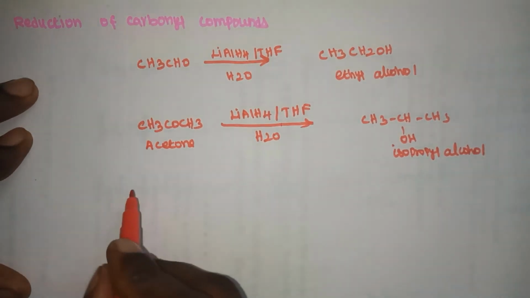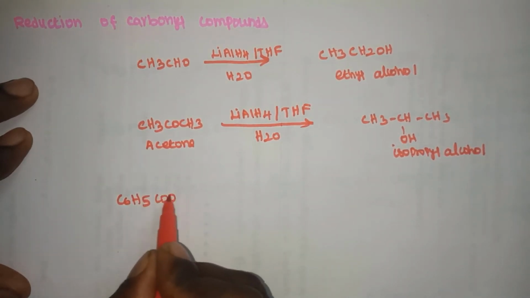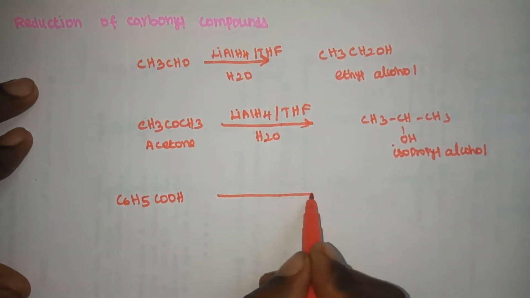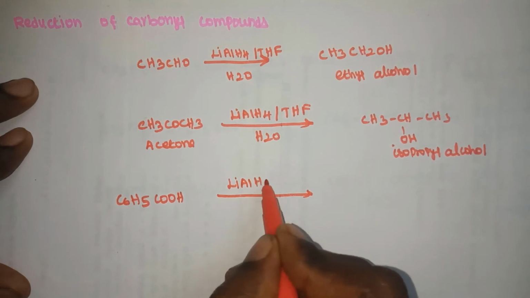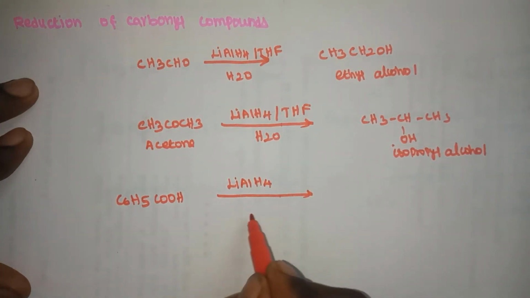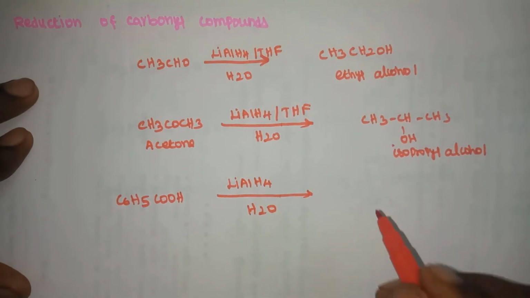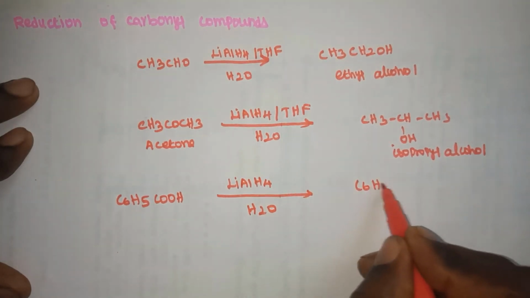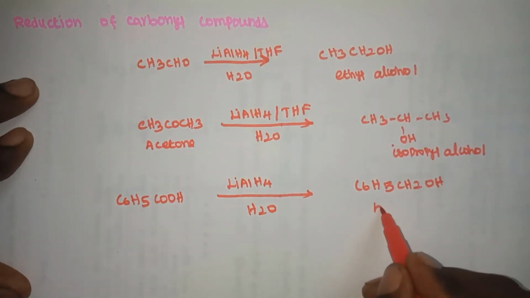Next one, benzoic acid, C6H5COOH, undergoes reduction with lithium aluminum hydride and hydrolysis with H2O to form benzyl alcohol, C6H5CH2OH.